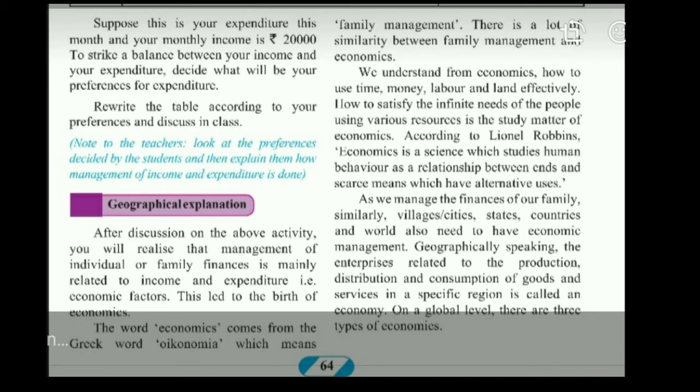Is that very clear? Now, the same way a family manages its finance, we have seen that example of the family earning 20,000 and has to spend 22,500. What can be cut short to manage the economy of the family?